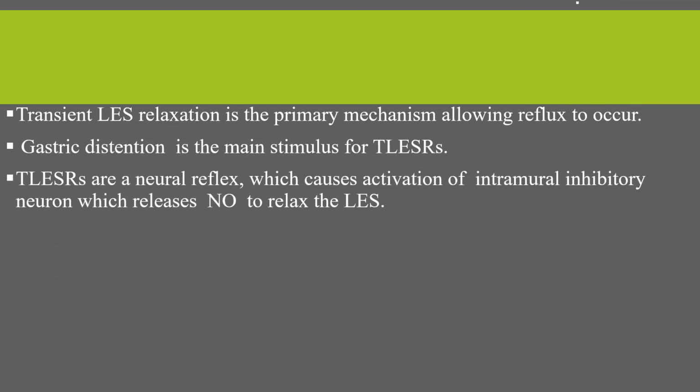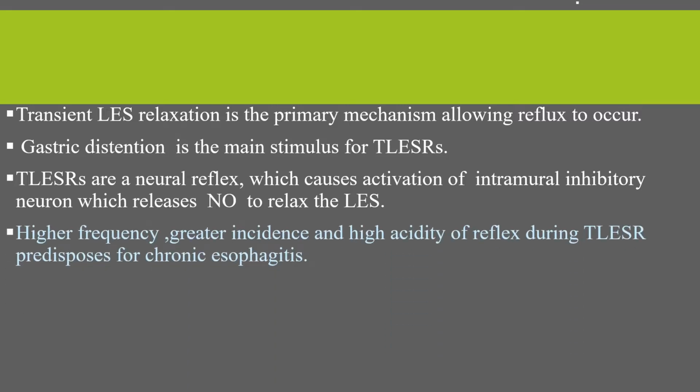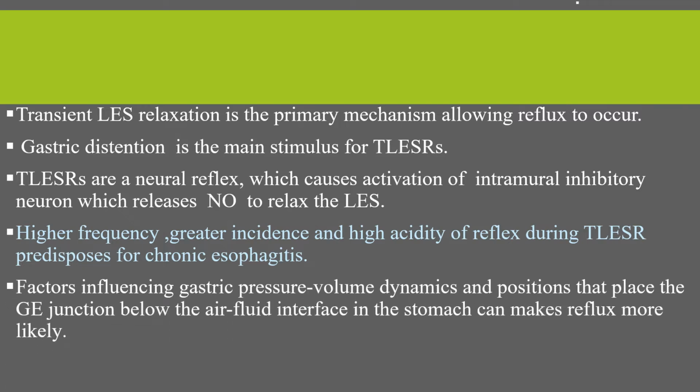And this is a neural reflex which causes activation of intramural inhibitory neurons which release nitric oxide to relax the lower esophageal sphincter. Higher frequency, greater incidence, and higher acidity of the reflux during this relaxation predisposes to chronic esophagitis. Factors influencing gastric pressure volume dynamics and positions that place the gastroesophageal junction below the air fluid interface in the stomach can make reflux more likely.